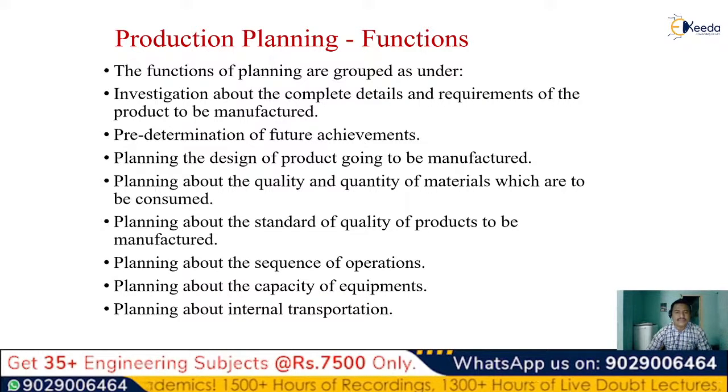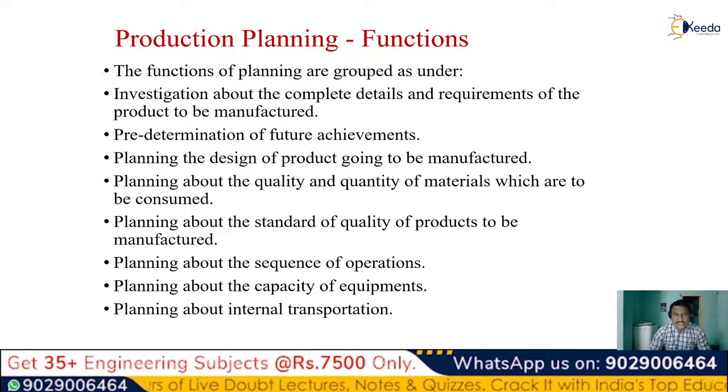If we take an example, like mobile manufacturing or cells manufacturing, whenever we want to manufacture a mobile, we first need to find out what parts are present in it. All the sensors, microprocessors and microcontrollers, hard disks, RAM, everything needs to be assembled. In order to assemble that, we need to first find out all those products. What are those products? That investigation comes under this first step, which is generally called the investigation about the complete details and requirements of the product which is to be manufactured. So initially, what are the requirements which are present?